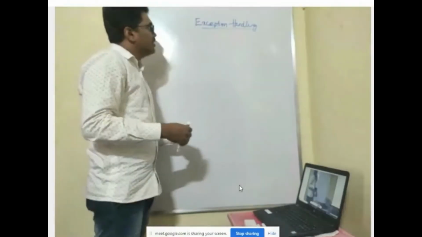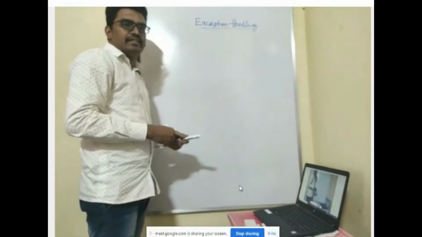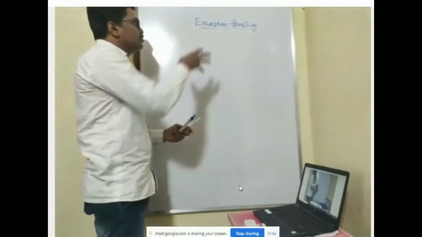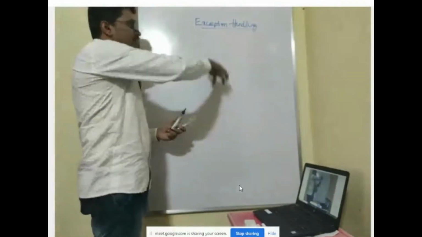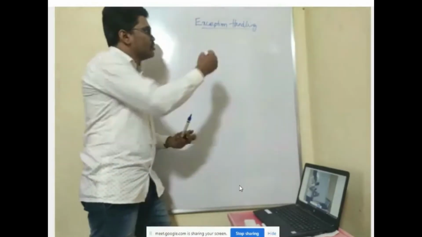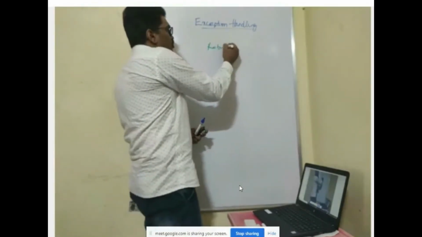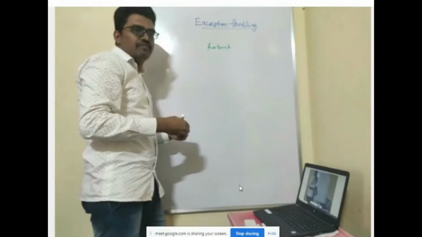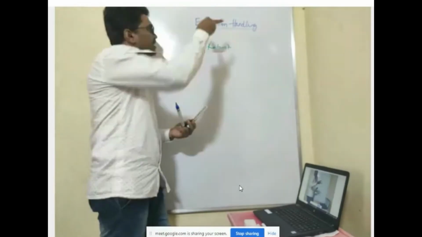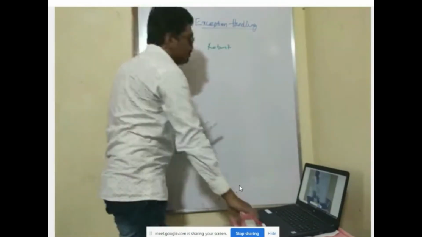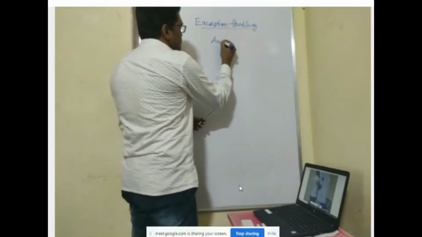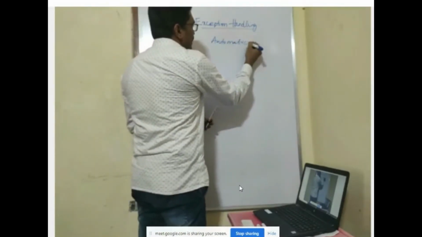Good morning. Yesterday we started with exception handling. We discussed what an exception is and what the steps used for doing exception handling are. While we were discussing the features of Java, I told you that Java is a robust language. Robust means strongly built. It is strongly built because of 2 reasons. One is automatic garbage collection. Second is automatic exception handling. So Java is going to do automatic exception handling.